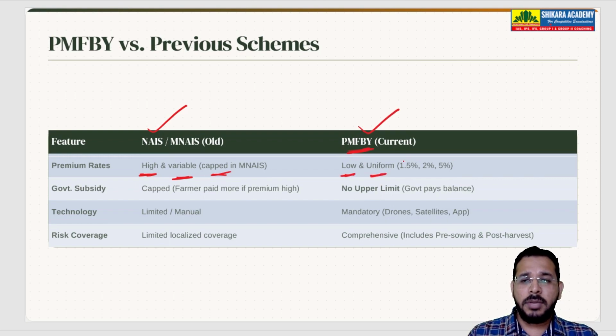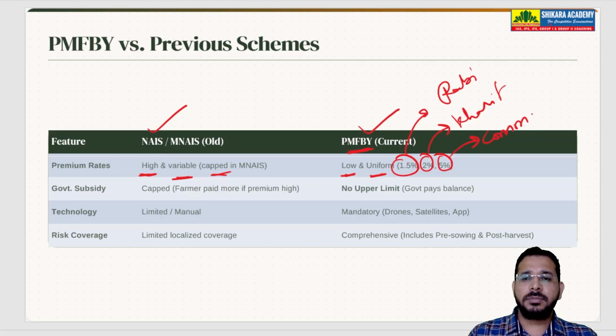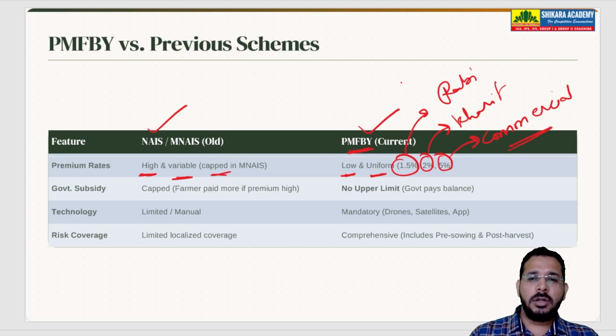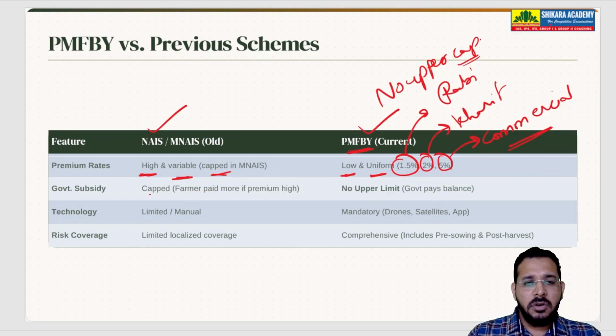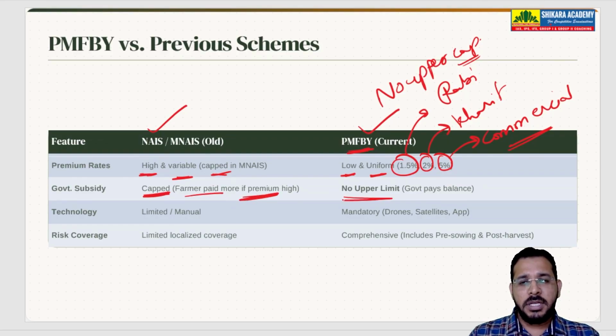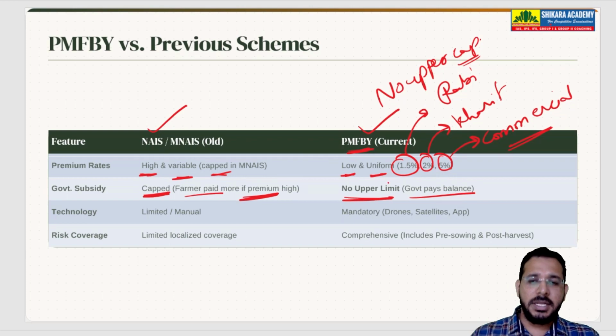They are uniform: 2% for Kharif crops, 1.5% for Rabi crops and 5% for commercial crops. Also, there is no upper cap for government. Earlier, government subsidy was capped, and the farmer paid more if the premium was high, whereas in this system there is no upper limit. Government pays the balance, whatever it is.